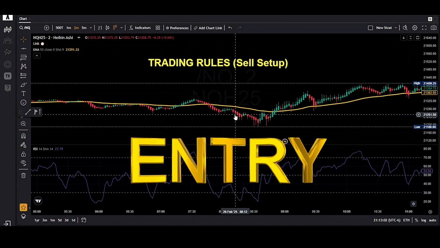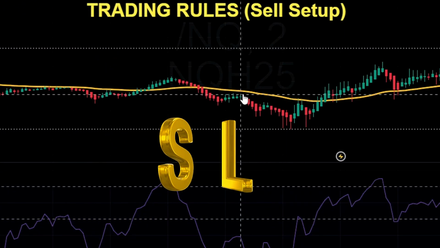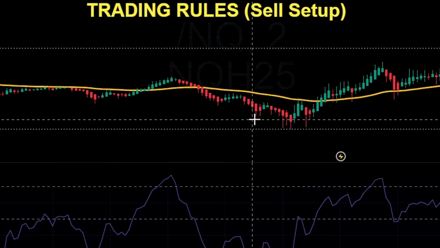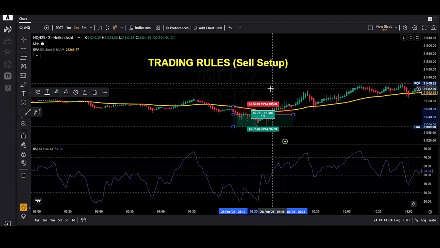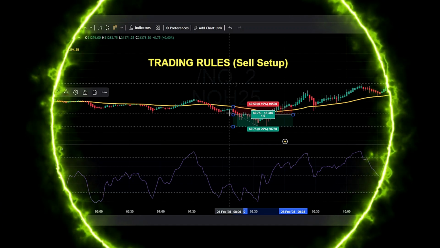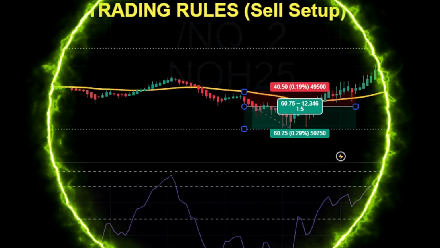Our entry will be over here, and stop loss will be above this bullish candle, a few pips above it, and our TP would be 1.5x of our SL. As you can see, our stop loss is over here, entry is over here, and it hit our TP at 1.5x. So it was a winning trade.